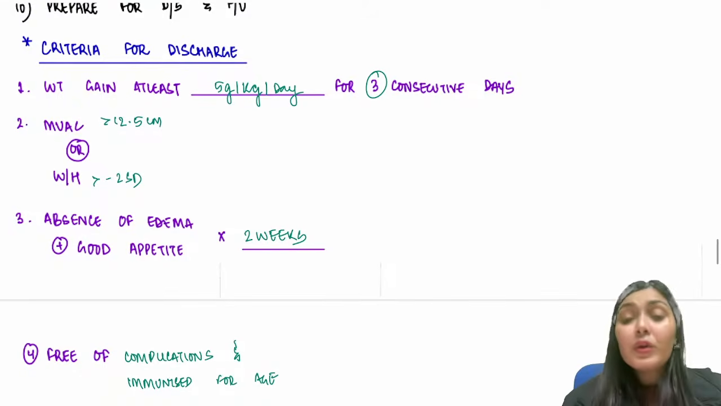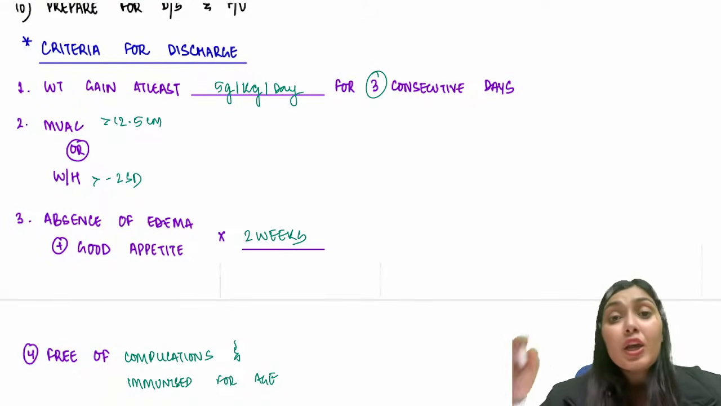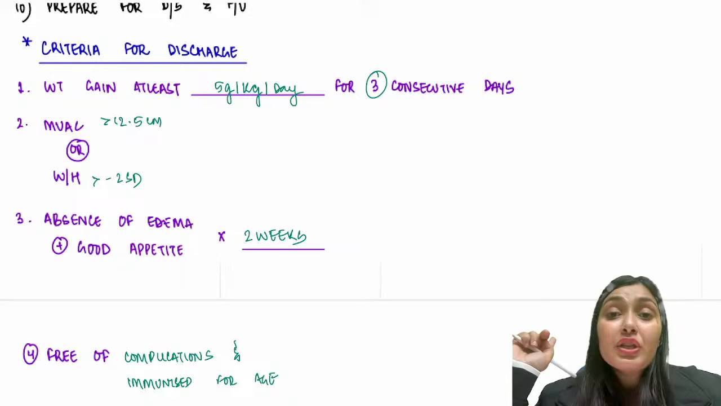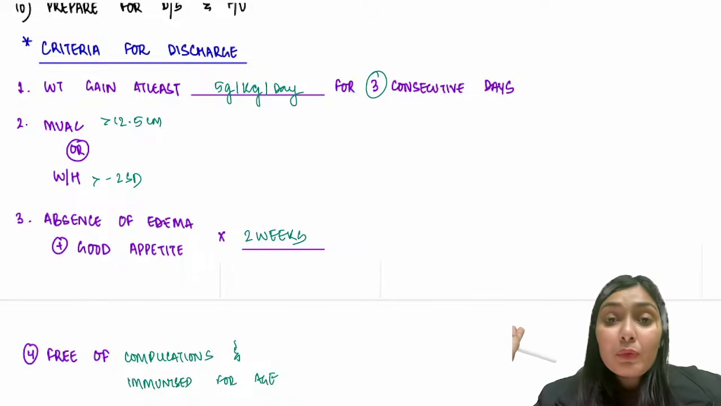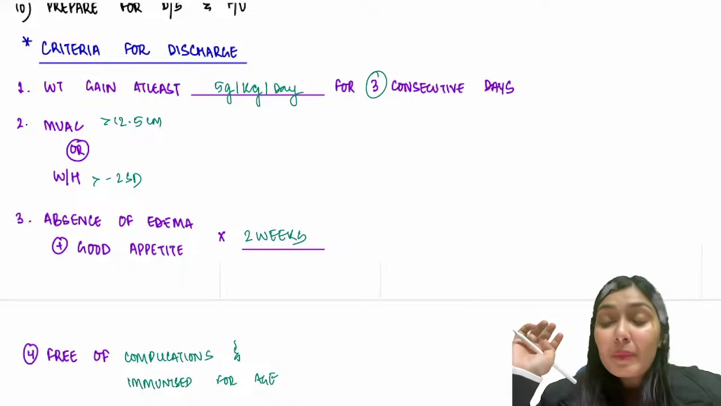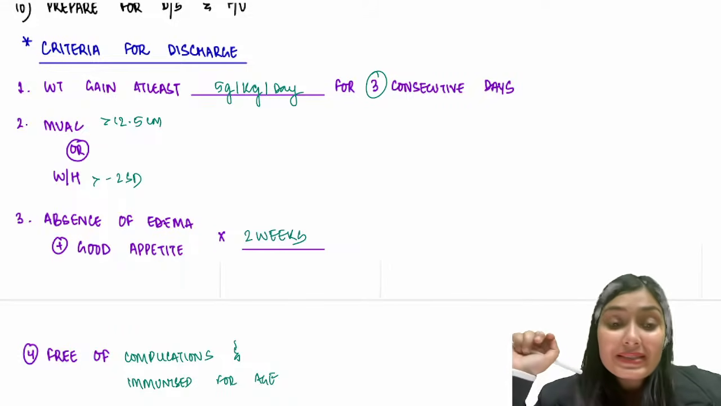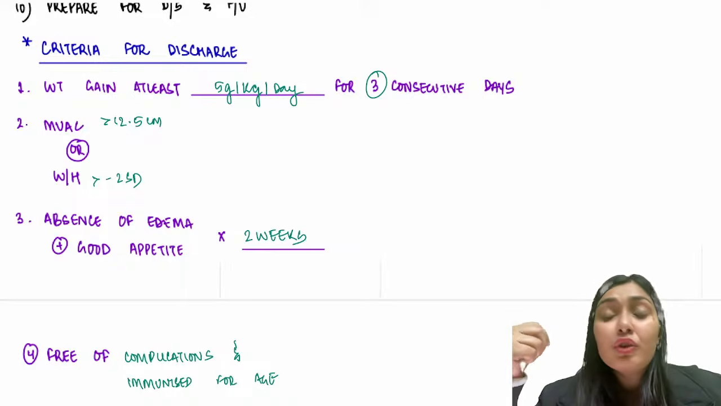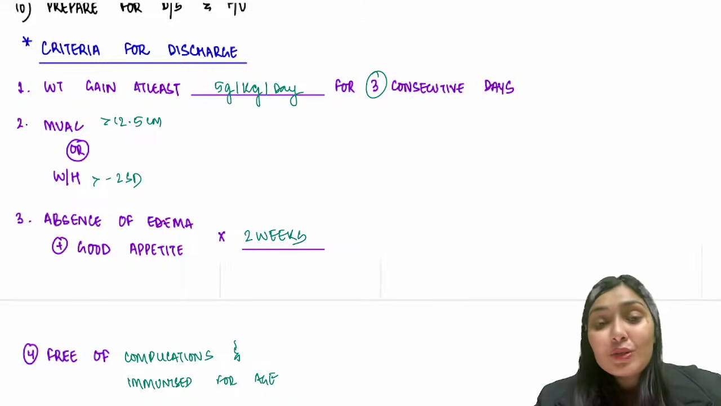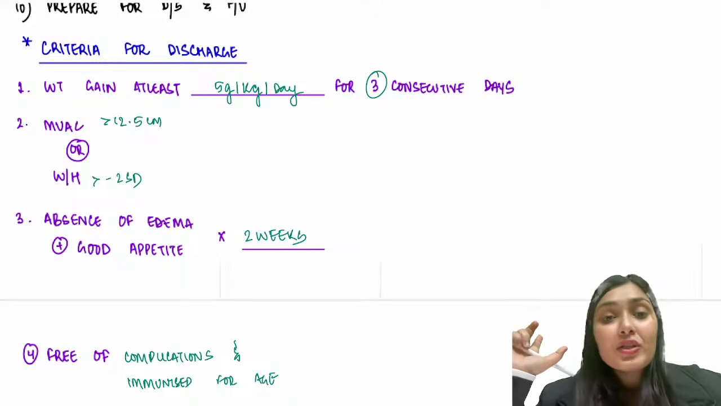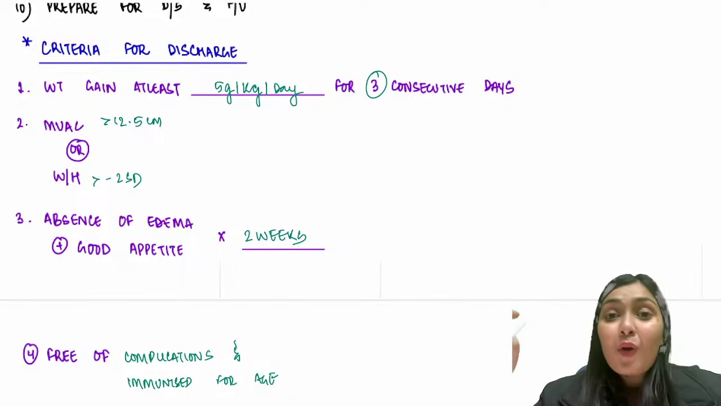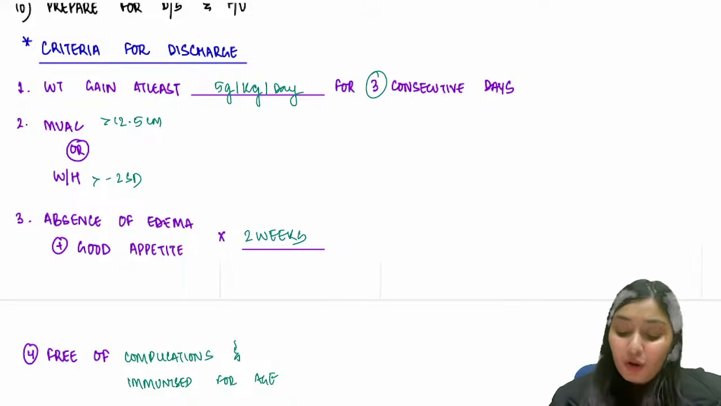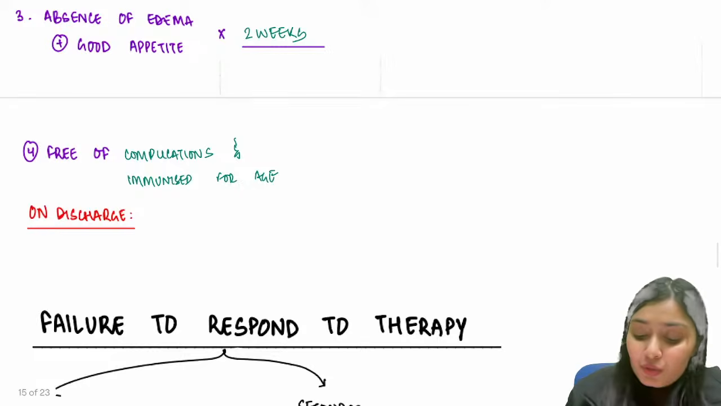So the examiner can ask you, what is the criteria for discharge of a SAM child? Good weight gain, at least 5 gram per kg per day for 3 consecutive days. MUAC crossed more than 12.5, or weight for height crossed above -2 standard deviation. Good appetite, absence of edema for 2 weeks at least. And lastly, this child should be free of any complications. This is the discharge criteria. Once this discharge criteria is met, you discharge the child, and on discharge you're going to give 1 tablet of albendazole. So on discharge you give albendazole.